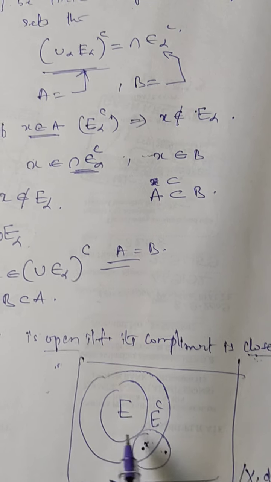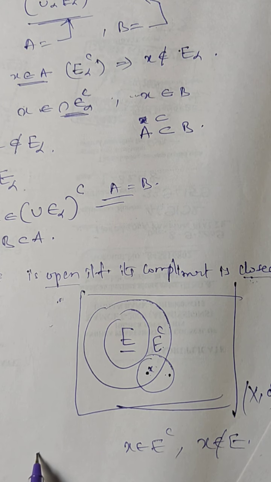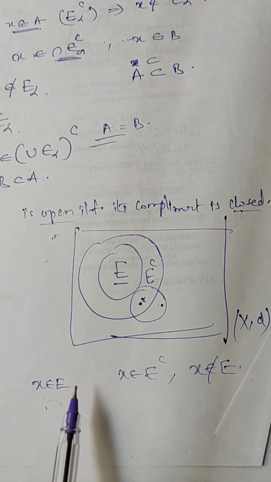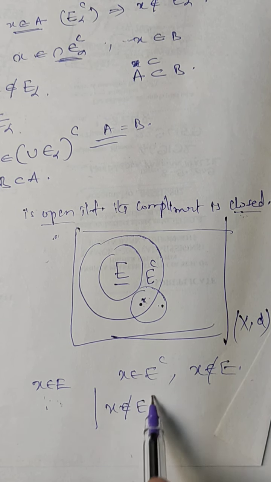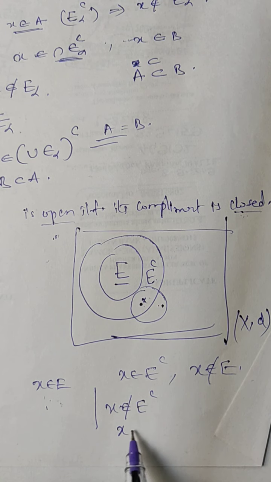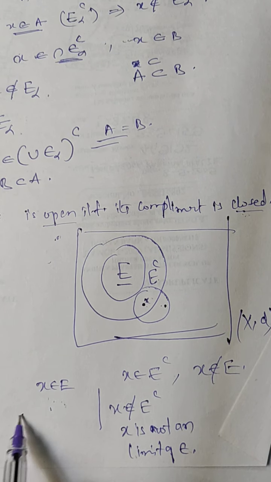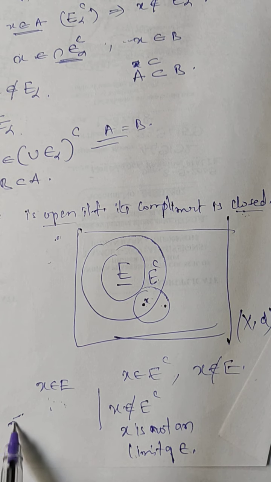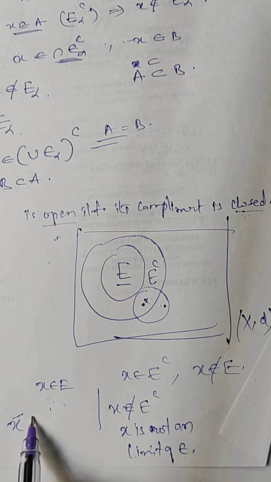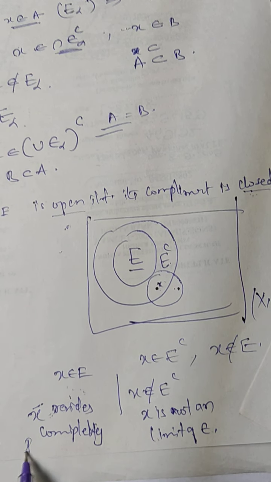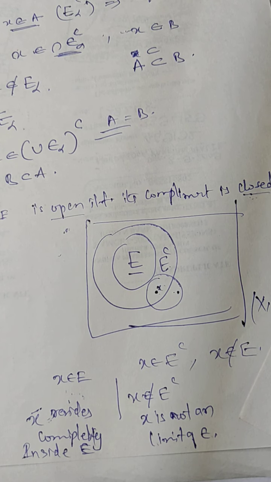We are proving that there is a point X belongs to E. Conversely, we are assuming that X is an interior point of E, then X does not belong to E complement, and X is not a limit point of E, and also X resides completely inside E. We get that X is an interior point of E. All right, and from this we can conclude that E is an open set and E complement is a closed set.